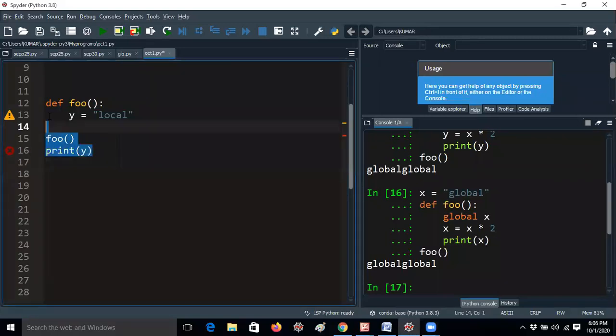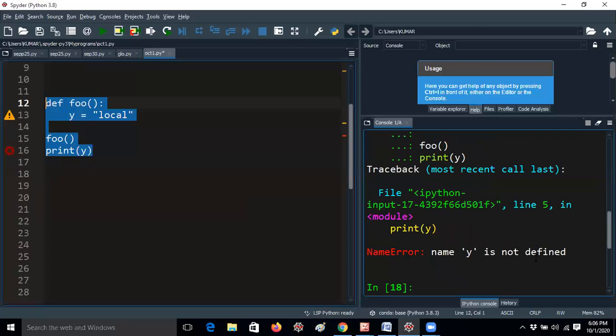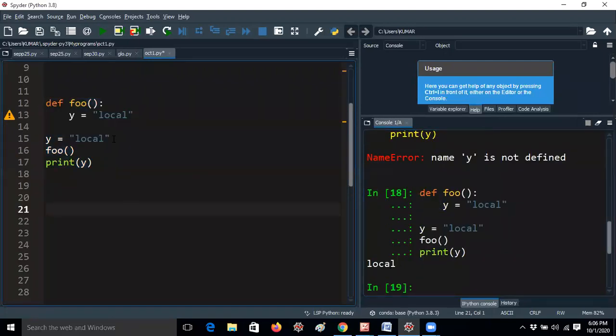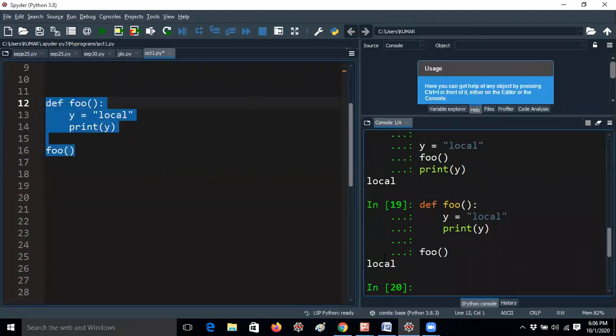So let me run this, guys. Name y is not defined, because here I am accessing the y value, but the y value is not defined here. For example, if I give y equal to local like this here, now the error was removed. I am getting the answer also. But I am removing it once again. Now I would like to print the y value here. It will be accessible. Now I am running the program, guys. Now I am getting local, but you cannot access the y value outside the function.